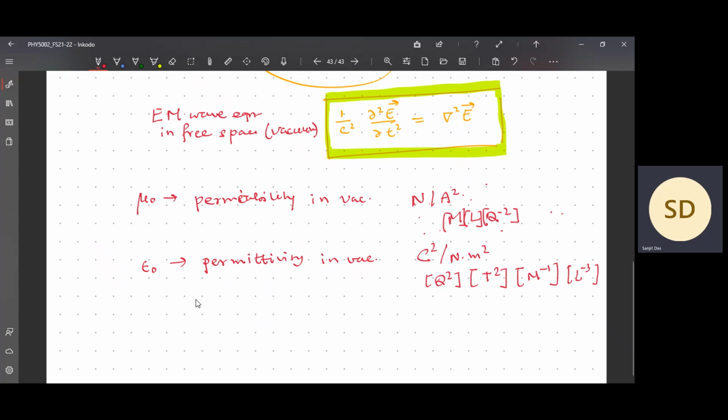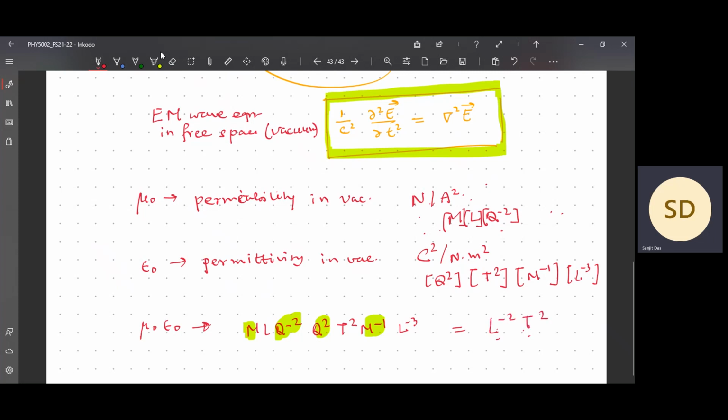Now, if you multiply these two things, what will happen? Immediately you can see mu naught epsilon naught. So mu naught is m L q to the power minus 2, and here q square t to the power 2 m to the power minus 1 L to the power minus 1. What will cancel? This will cancel with this, this will cancel with this, one L will cancel with the other. So it will come at L by T. Not L by T, just the opposite of that: L to the power minus 2 T square.